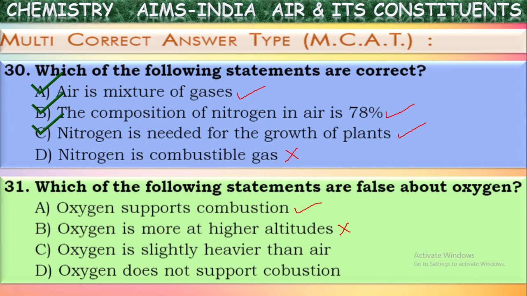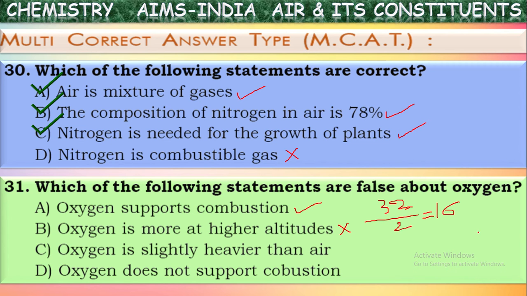Next one, oxygen is slightly heavier than air. Yes, it is true, because densities are considered in terms of vapor densities of the gases. The vapor density of oxygen is given by the formula molecular mass of oxygen by 2. We know the molecular mass of oxygen is 32. So vapor density is equal to molecular mass by 2, which gives the vapor density of oxygen as 16.